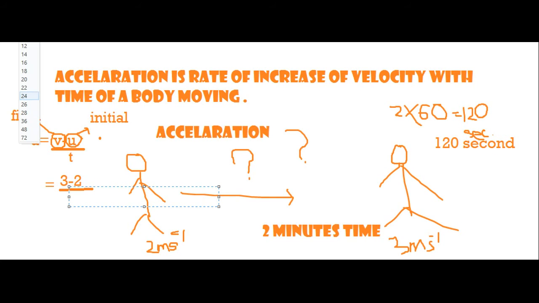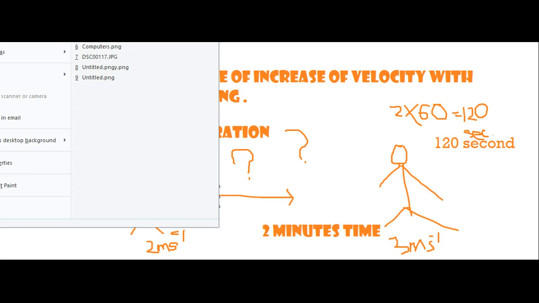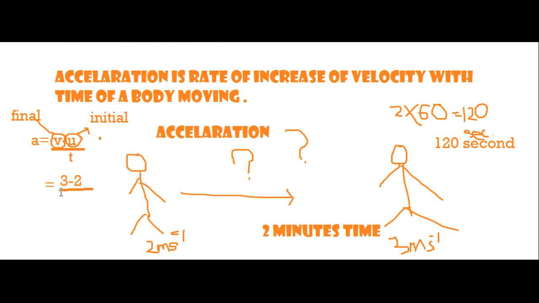Let me divide it. So 3 minus 2 by 120, that means 1 by 120 seconds.